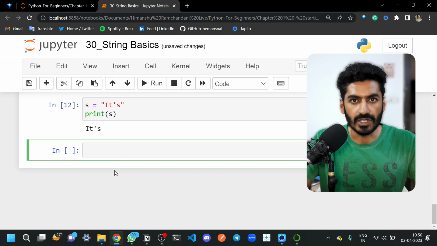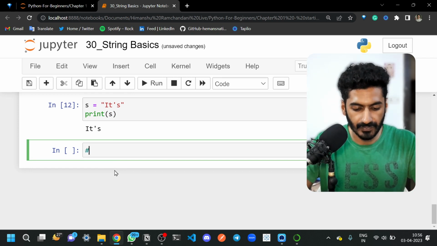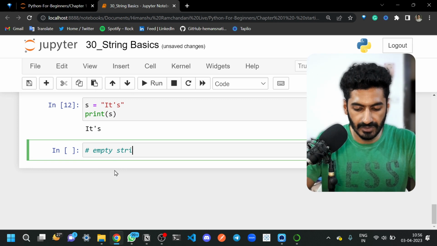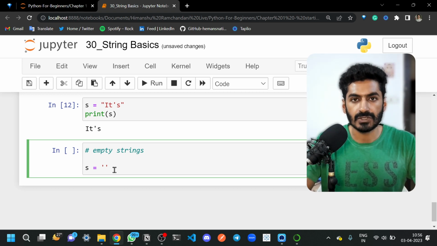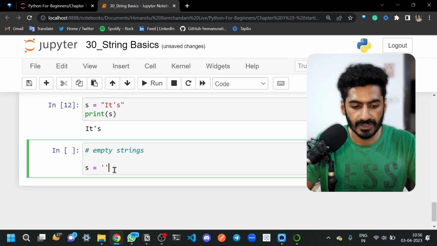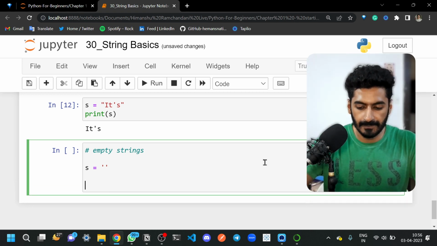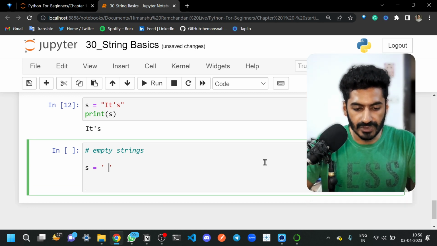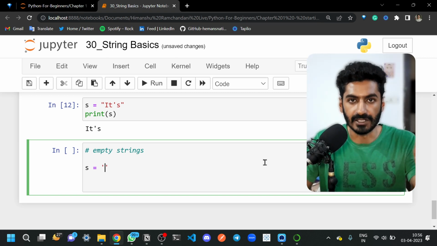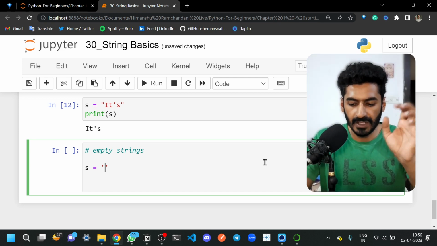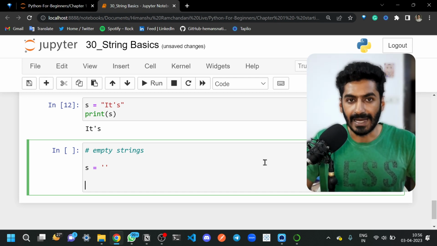Now we have another question: what are empty strings? Empty strings are nothing but strings without any character. There is no character here. I'm not even using a space. If you use a space, it has an ASCII code, which is 32. 32 is the ASCII code of space. So if you use a space, it will consider it as an element, and that will not be an empty string.